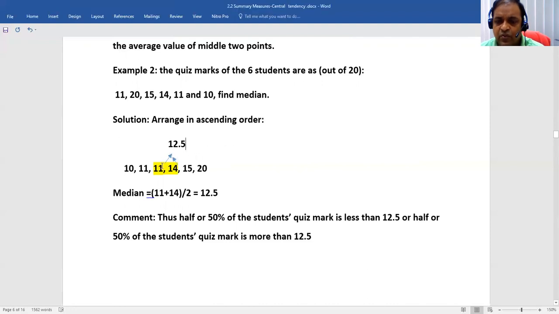What can we see? 3 data, 10, 11, 11, are less than 12.5, and 3 data, 14, 15 and 20, are more than 12.5. So 50% of the student quiz marks, that is 3 students, are less than 12.5, and 50% of the student quiz marks, that is also 3 students, are more than 12.5. So this is the way to calculate the median for ungrouped data. And the method for grouped data or ungrouped data is the same.